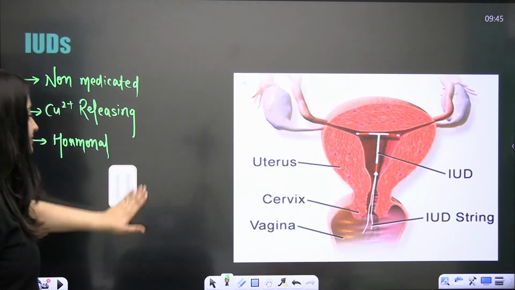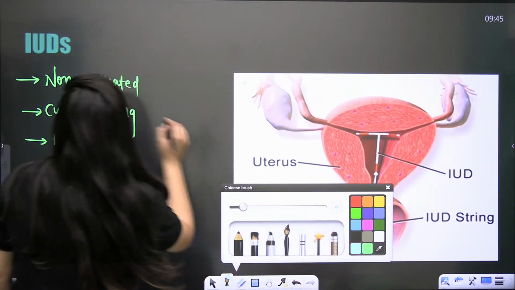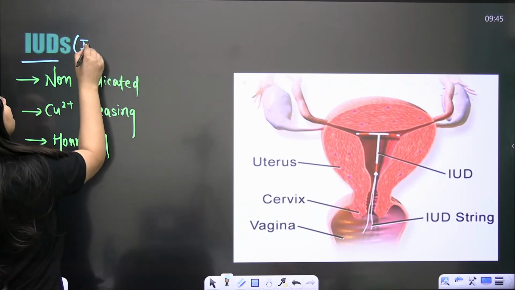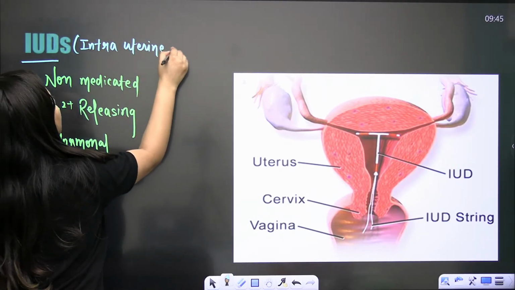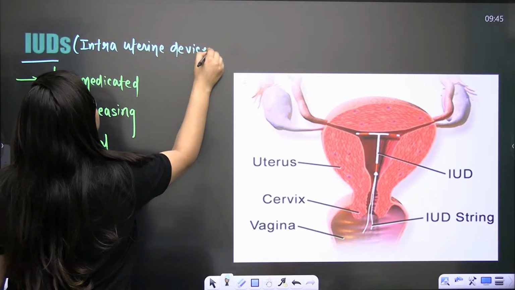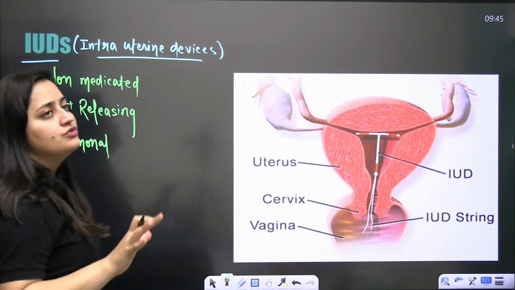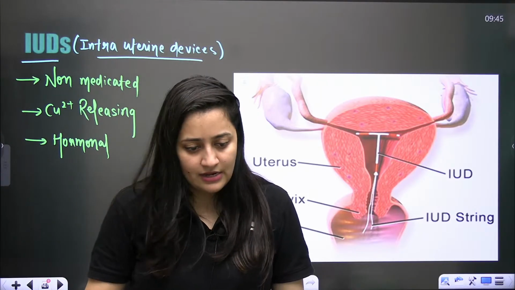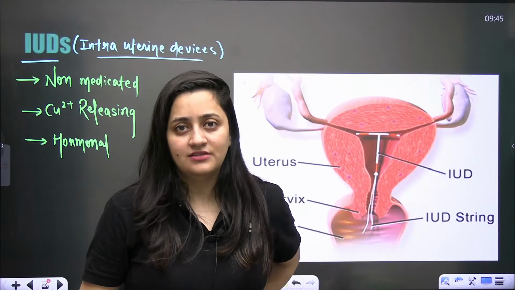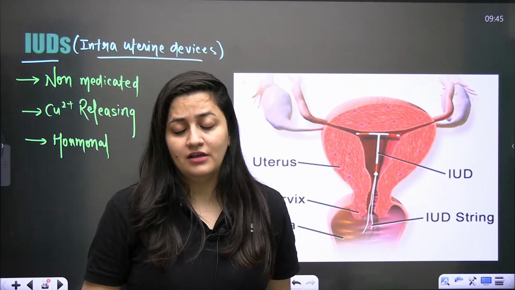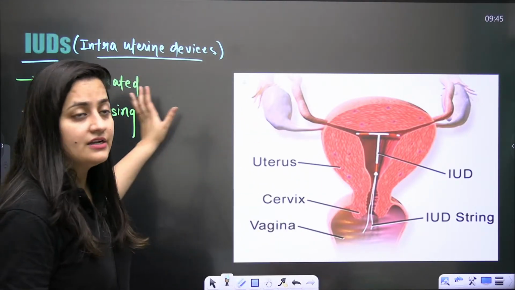So the next method is very, very important, and that is the IUDs, intrauterine devices. Let me tell you, this method is the most commonly used method in rural India. If in the paper they ask which method is most commonly used by females, it is these intrauterine devices.